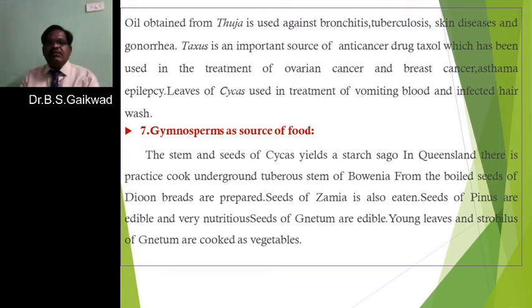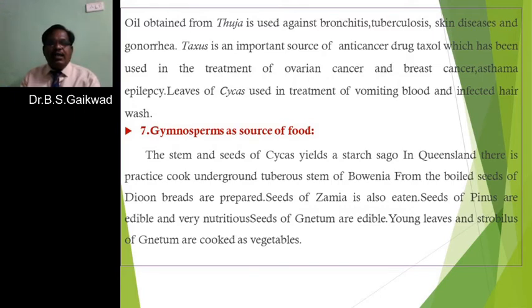Then TB means tuberculosis, a disease of the lungs, as well as skin diseases and gonorrhea. Gonorrhea is a sexually transmitted disease caused by bacterial infection, and it is cured by the oil from the thuja.